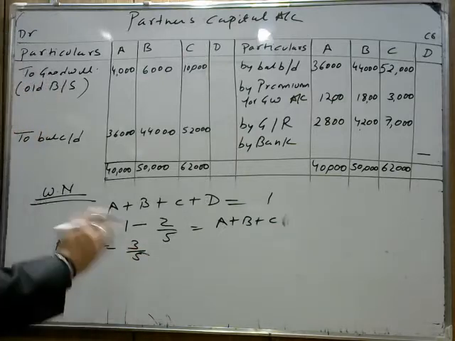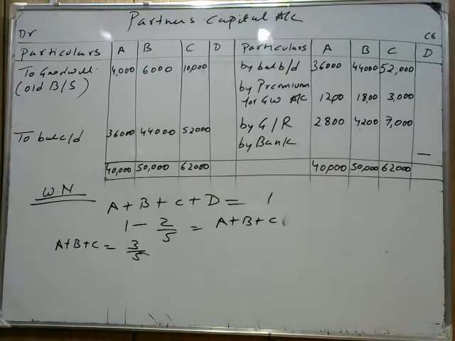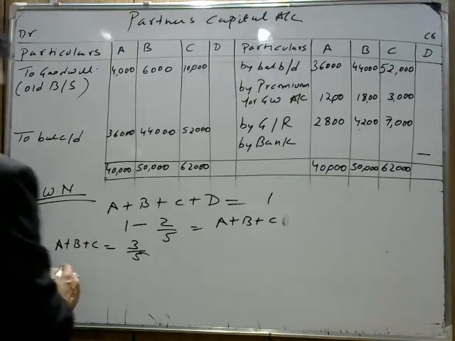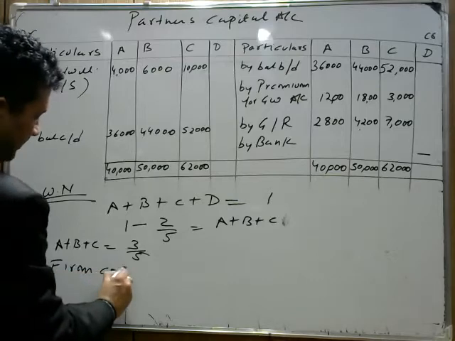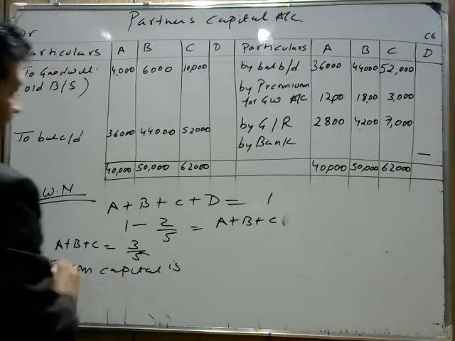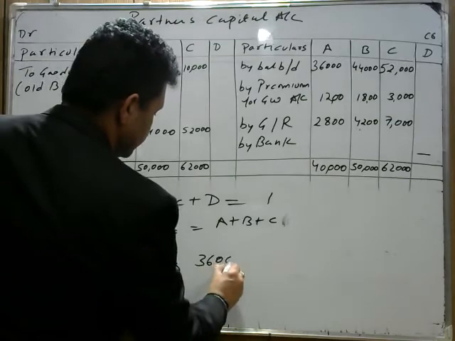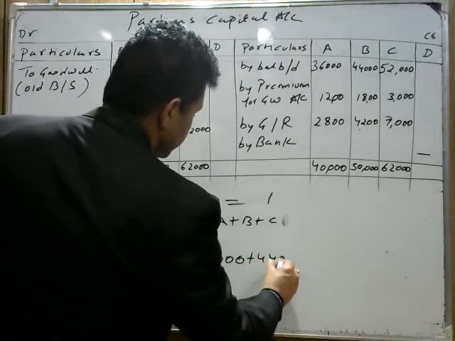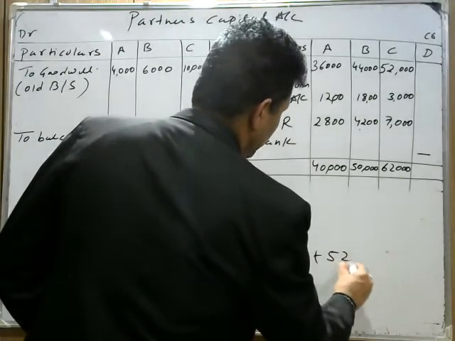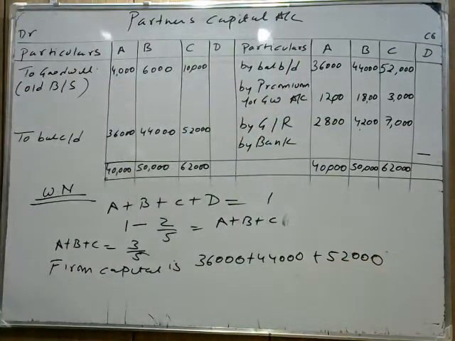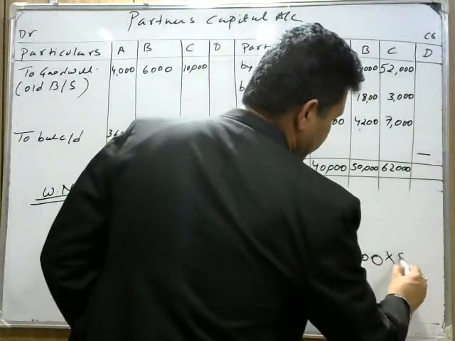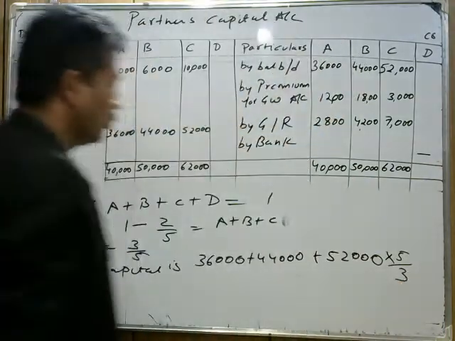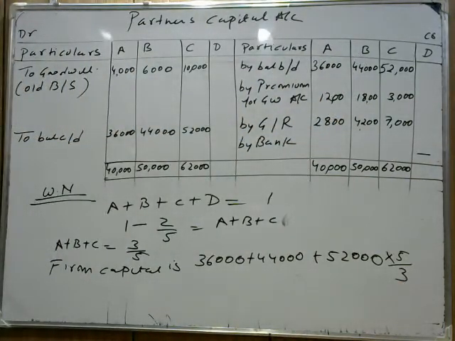I told you, take the reciprocal of the old partners' share. आप reciprocal कर दिए old partners का. The whole firm capital is 36,000 plus 44,000 plus 52,000. Now add them. और उसका हम क्या करते हैं? If you take the reciprocal of this share, 5/3, we get the whole firm capital. हमें पूरी firm की capital मिल जाएगी.